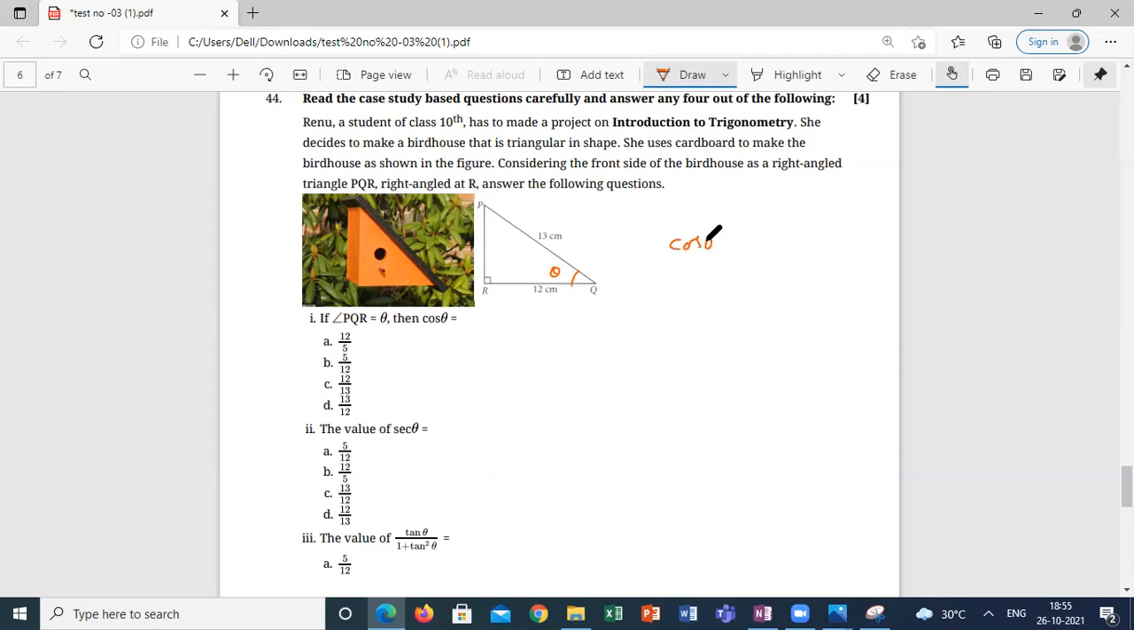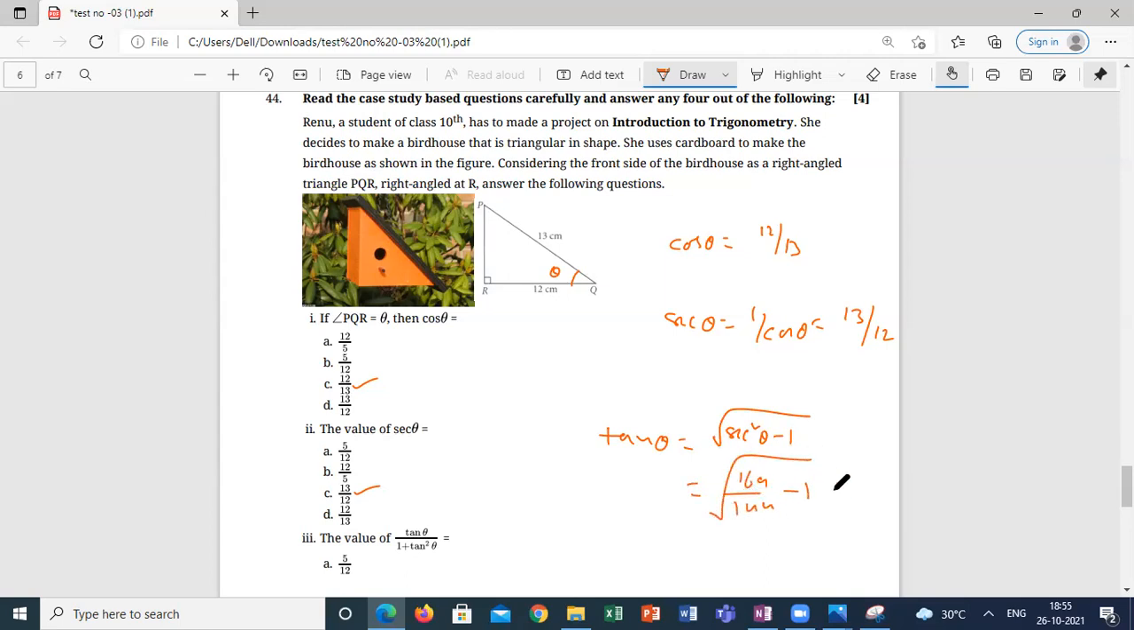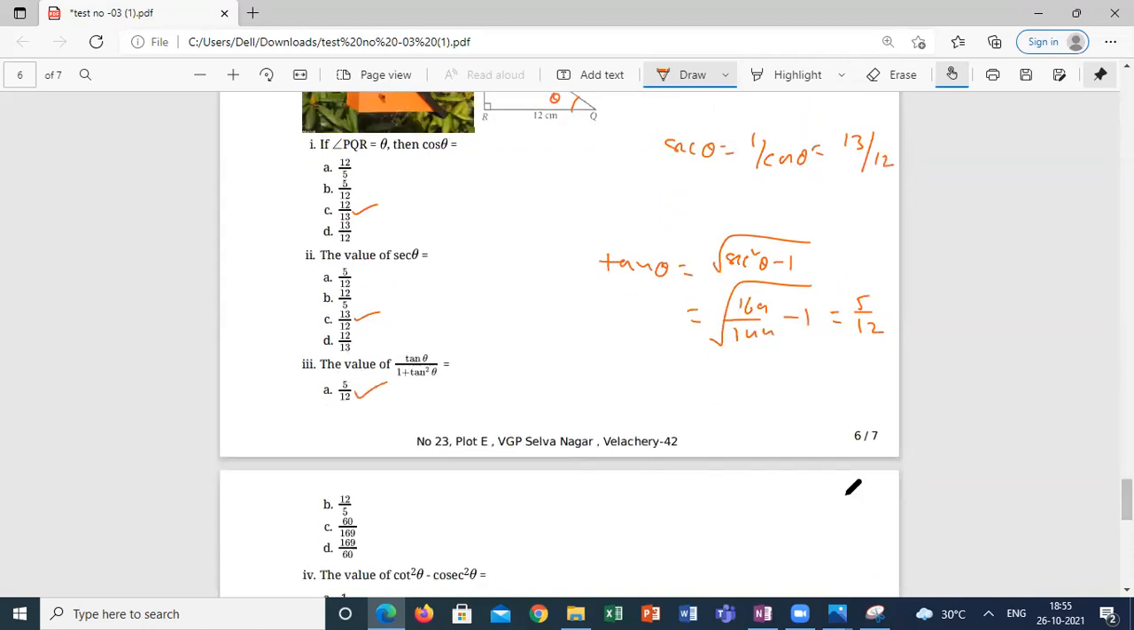From here cos theta is equal to adjacent side by hypotenuse. So 12 by 13. Value of secant theta. Secant theta is equal to 1 by cos theta, that is equal to 13 by 12. Option C. If you know the secant theta, tan theta is equal to the root of secant square theta minus 1. It is 169 minus 144 by 144, this will become 25 by 144, 5 by 12. So tan theta is equal to 5 by 12.